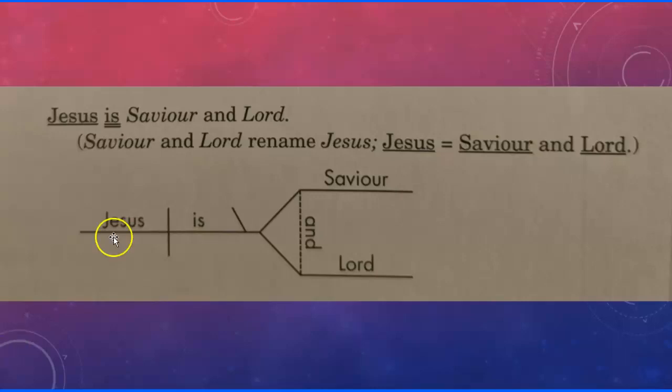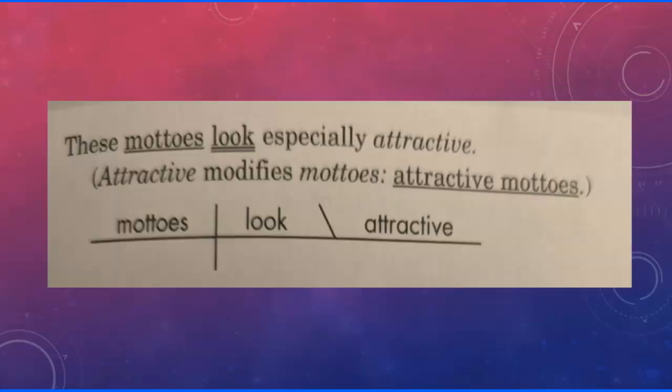And so here we have the word is. We have Jesus is, and here's that backslash again, backslashing us over here. And so we get 2 more words that describe him, Savior and Lord. And so Jesus equals Savior and Lord. In this case, those are both nouns, so they're predicate nominatives. All right. Sorry again for my wonky picture.